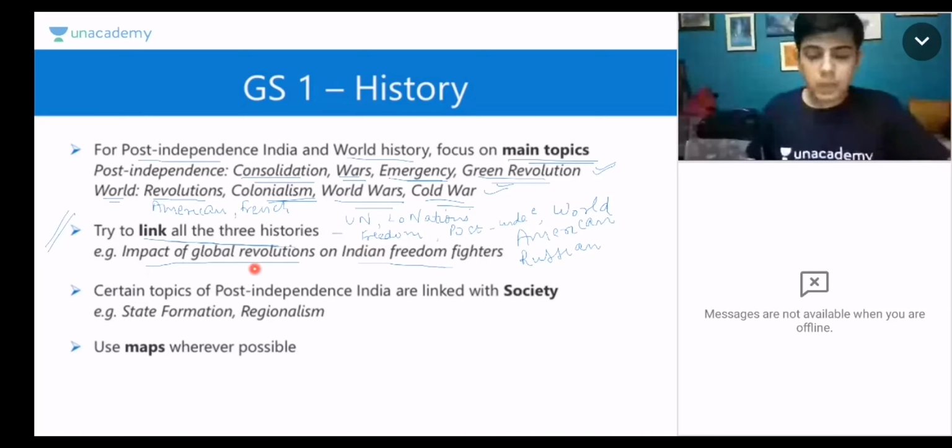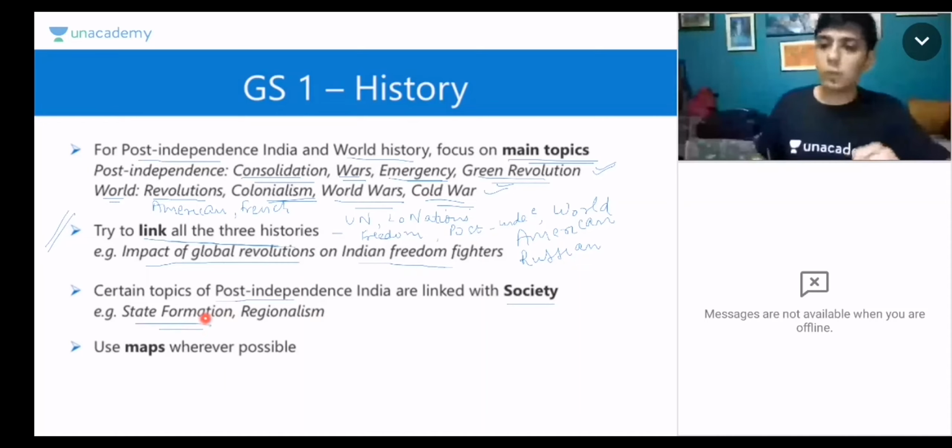So you must be able to link the impact of global revolutions on Indian freedom fighters, and, say, in post-independence India, how the Indian government was playing a role in world affairs. So as we all know, during the Cold War, India was at the forefront of the non-alignment movement. So you must be able to link, and when you are able to link, this becomes very interesting. And certain topics of post-independence India, they are linked with society. Okay, so society is also a part of your GS1. So certain topics, for example, state formation is a very favorite topic of UPSC.